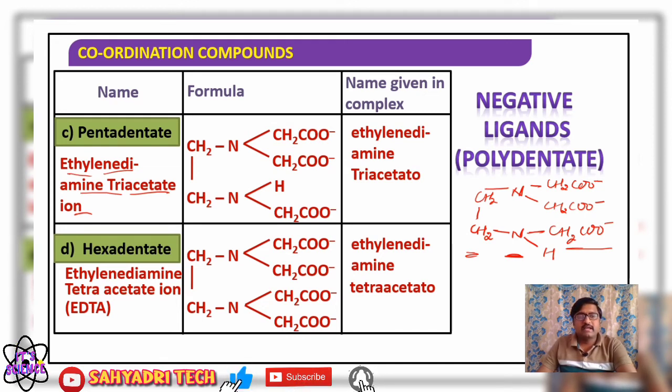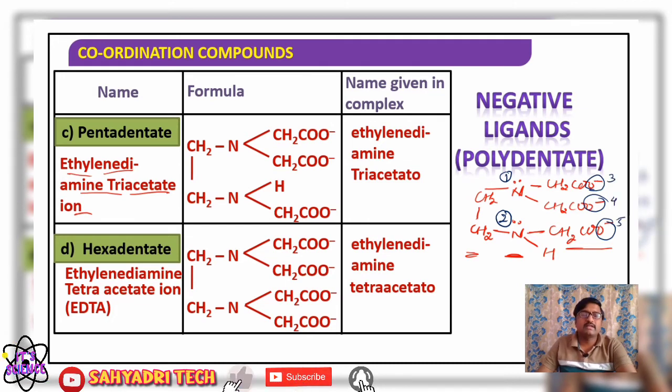If there is an H, instead of writing the ionic form, I write the molecular form with H here. So in ethylenediamine triacetate, the two nitrogen atoms carry lone pairs of electrons, and therefore they are involved in coordinate bond formation. So now I can consider denticity 2. Further, there are three acetate groups, CO minus, CO minus, and CO minus. So 3, 4, 5.